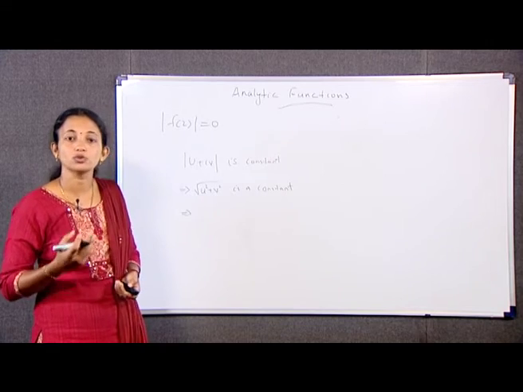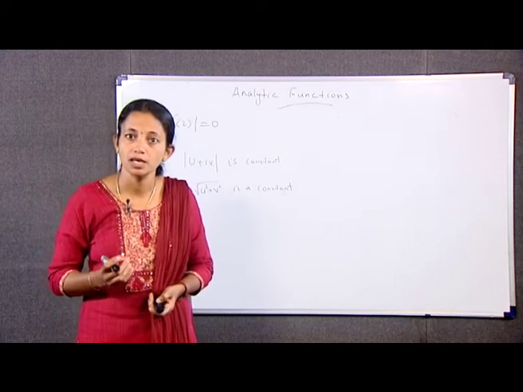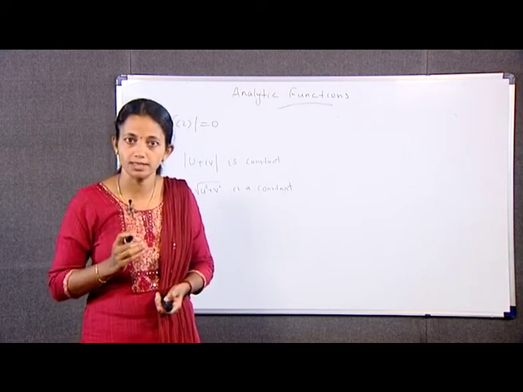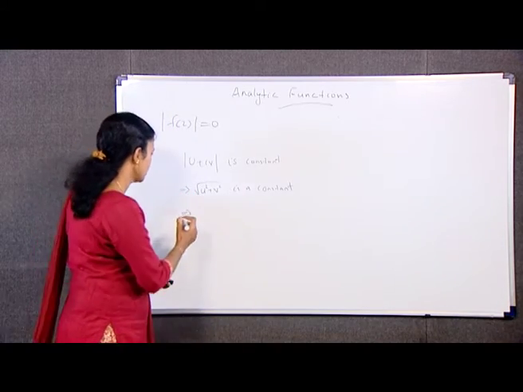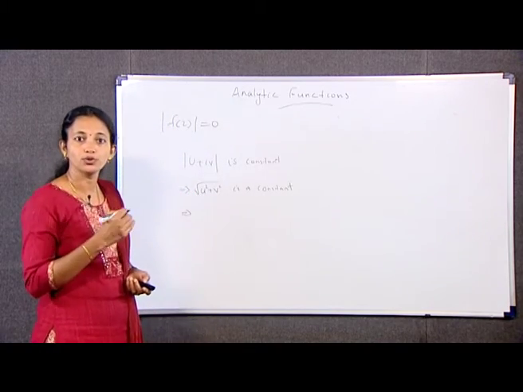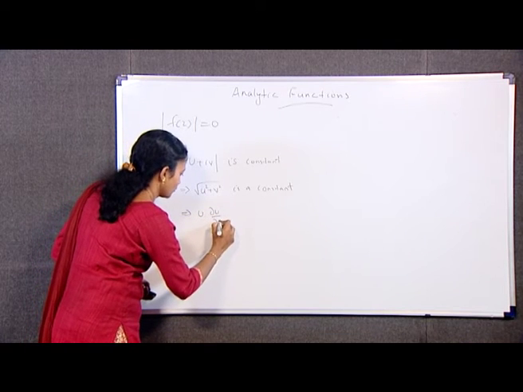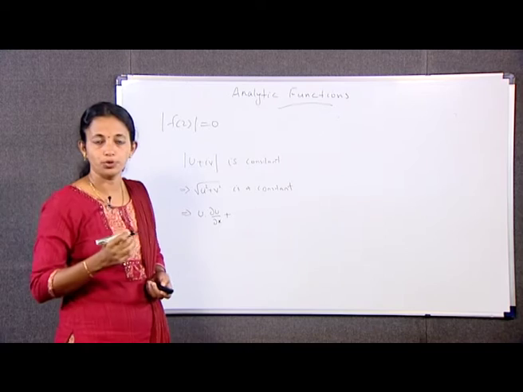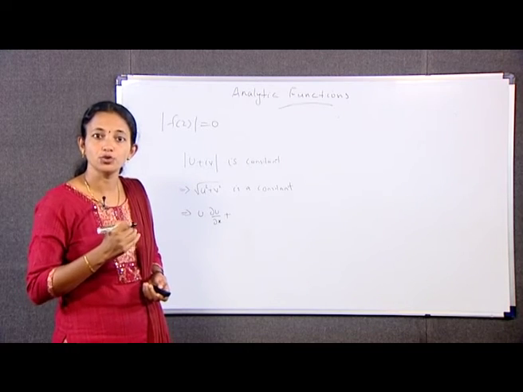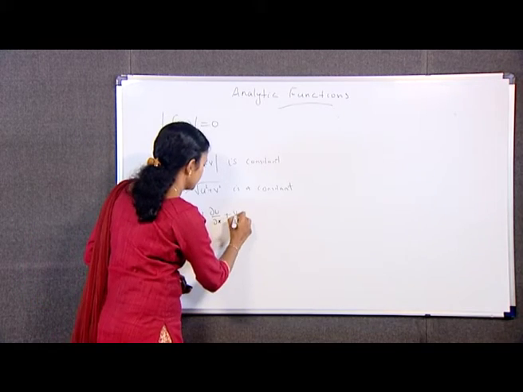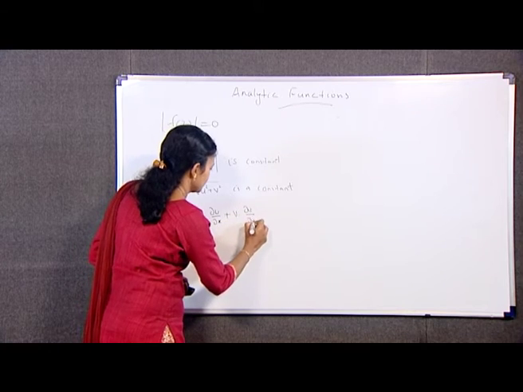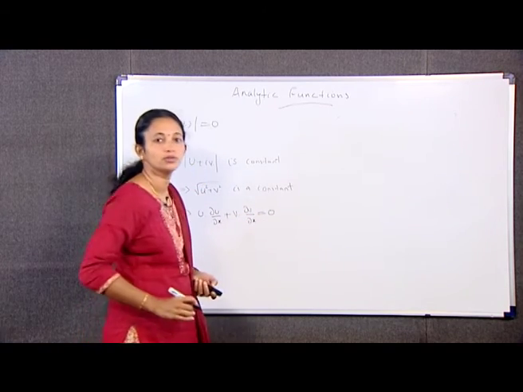Differentiating u square plus v square equal to c partially with respect to x, we obtain u into dou u by dou x plus v into dou v by dou x equal to 0.